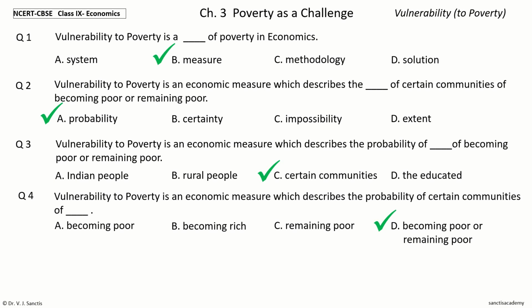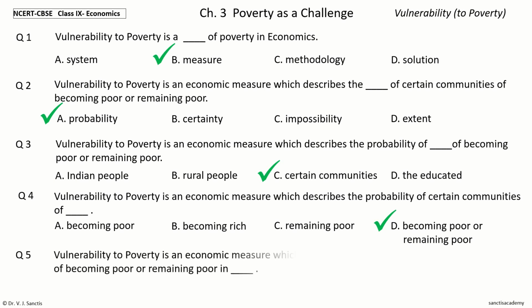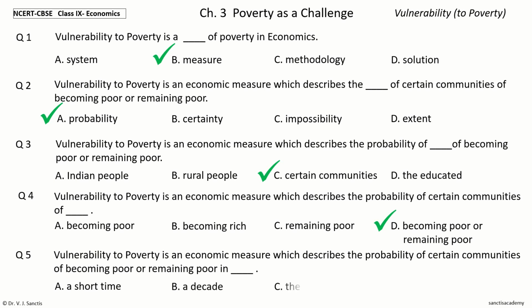Question 5. Vulnerability to poverty is an economic measure which describes the probability of certain communities of becoming poor or remaining poor in dash. The options are a short time, a decade, the coming years, the long run.